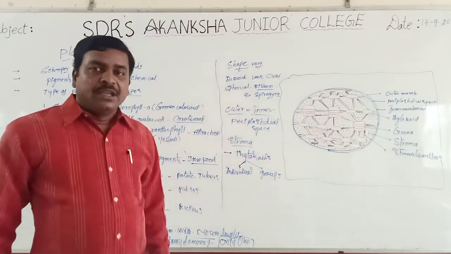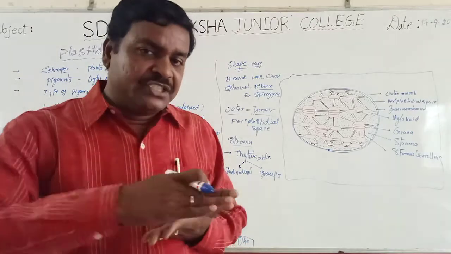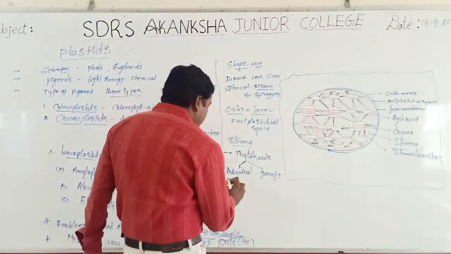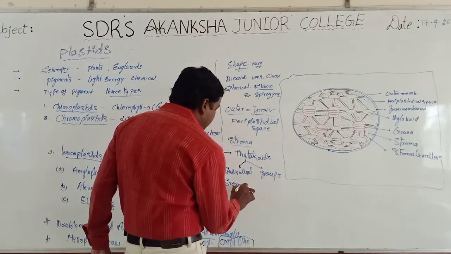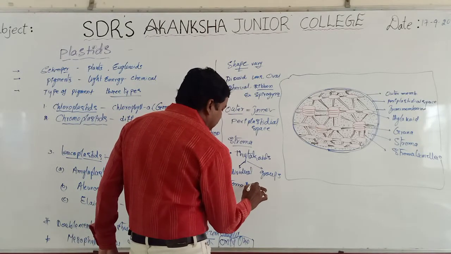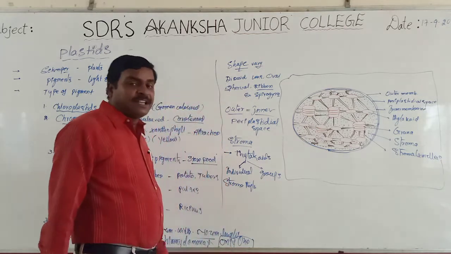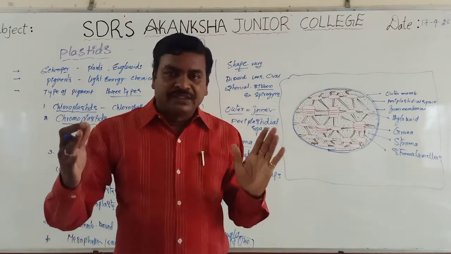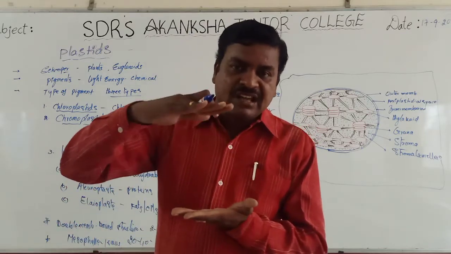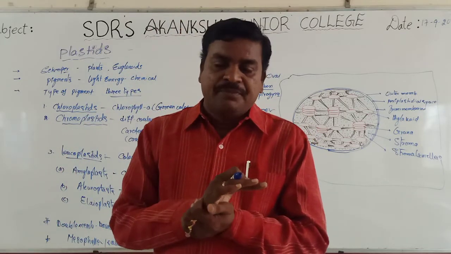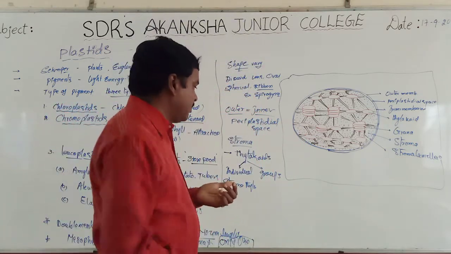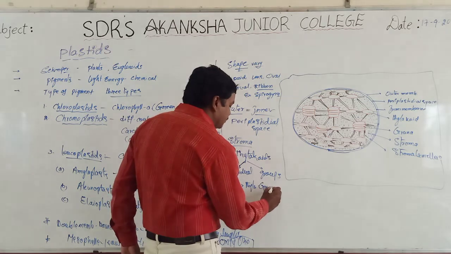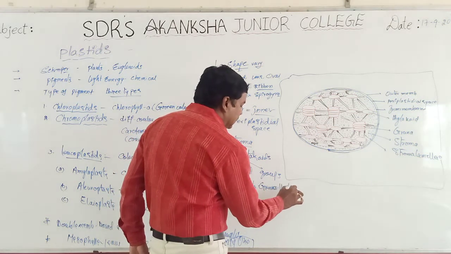If the thylakoids are present individually inside the stroma, such thylakoids are called stroma thylakoids. At the same time, in certain locations, a group of thylakoids are arranged just like a collection of coins. They are called grana thylakoids.